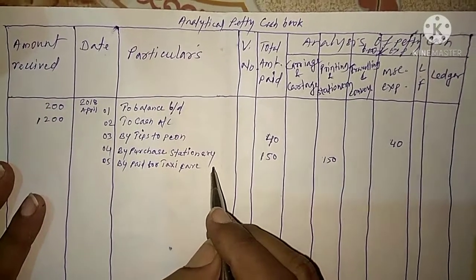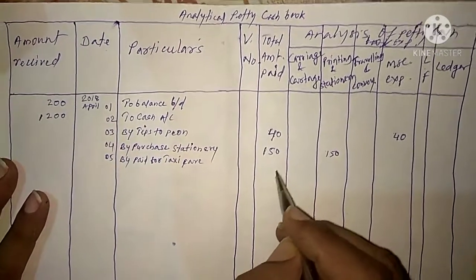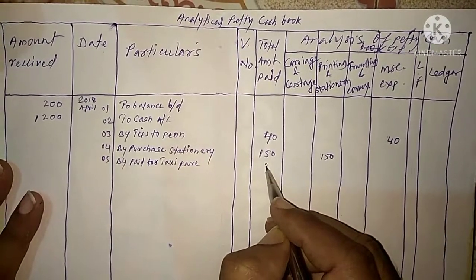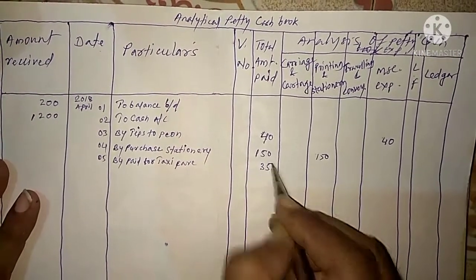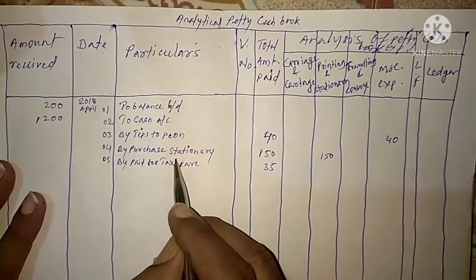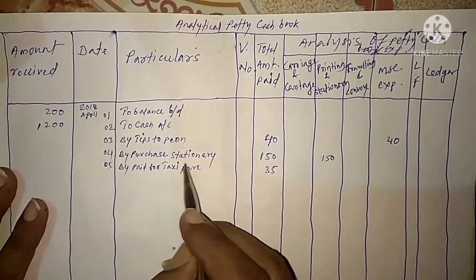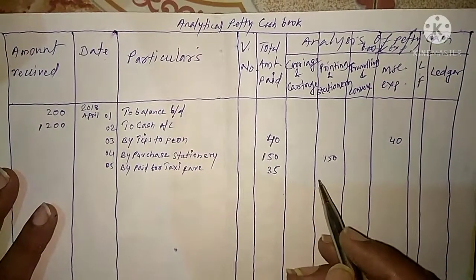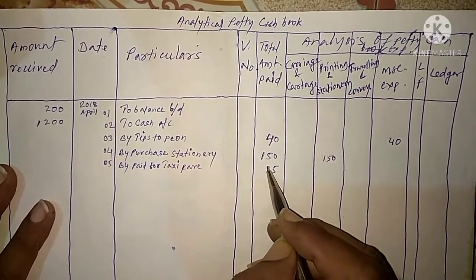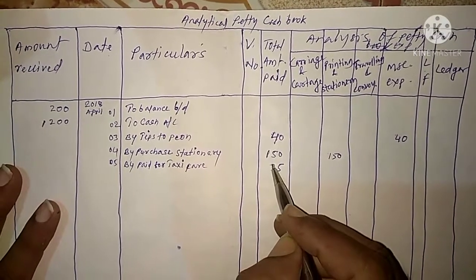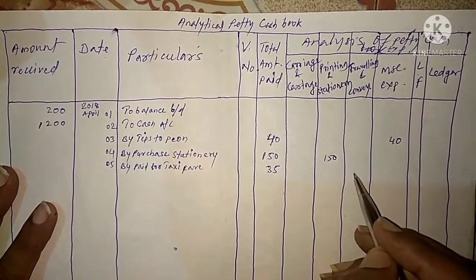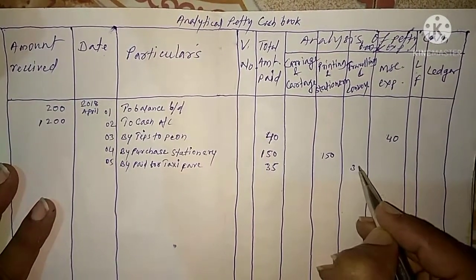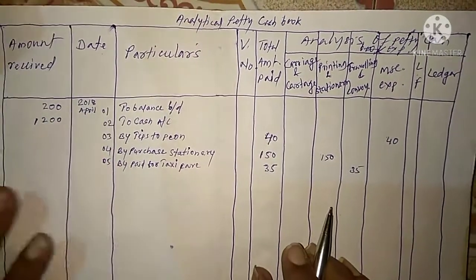The amount is 35, so in the total amount paid column we write 35. This taxi fare expense will go to the accounting head traveling and conveyance. So this 35 we have to transfer to traveling and conveyance, 35.